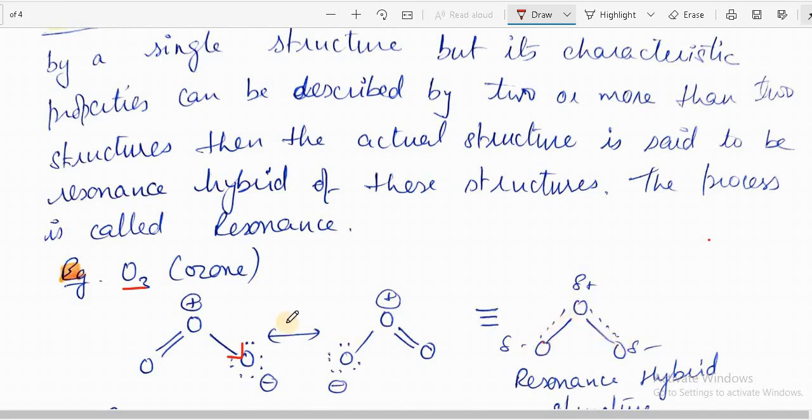If we take this structure singly, it cannot explain all the properties of ozone, and similarly this structure also cannot explain all the properties of ozone. But if we combine these two structures, then the resonance hybrid structure can explain all the properties of ozone. So what is resonance?